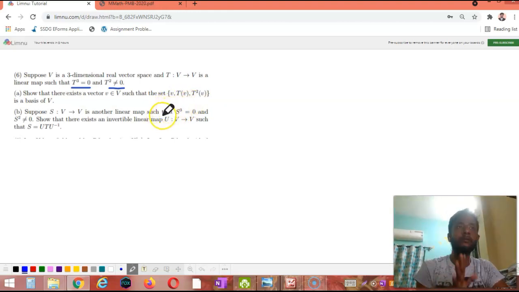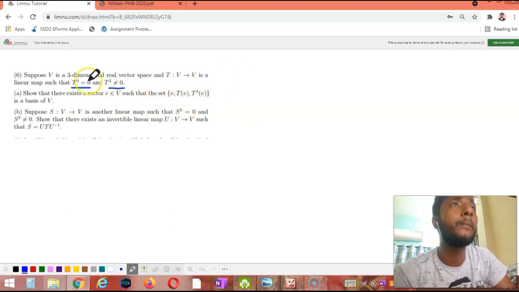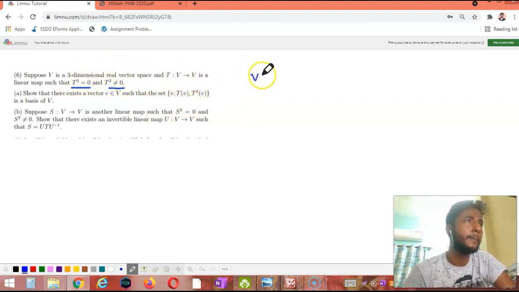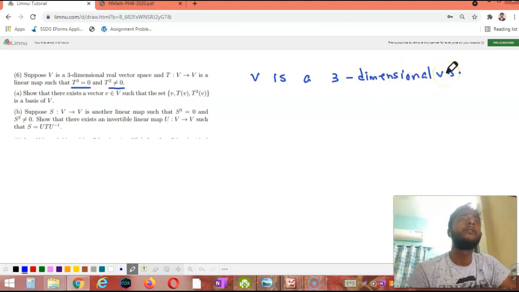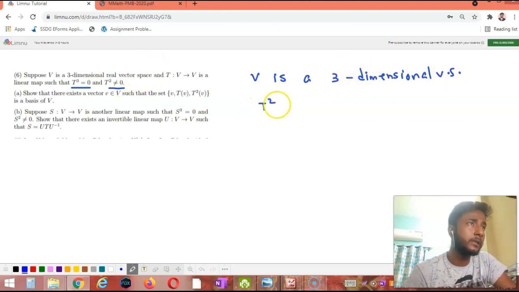So we have to find a vector V such that V, TV and T square V is a basis of V. Now what do we know about V? V is a three-dimensional vector space, right? Now let's talk about T. What is T? It is given to us that T square is not equal to 0 and T cube equal to 0.